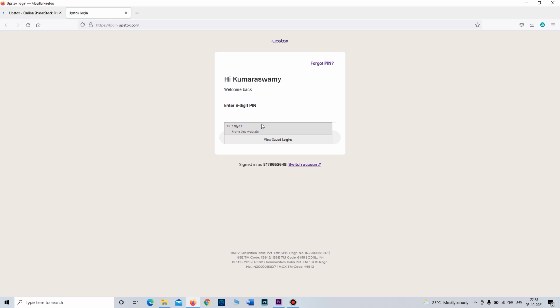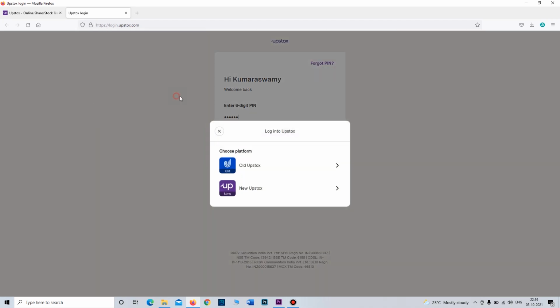Now I will sign in. I have an account in this. Friends, if you are new, it will ask for Upstox ID and password and then a digital pin. I have given those two and now I am using the 6-digit pin. Okay, here choose old Upstox or new Upstox, both are the same. New Upstox is upgraded, and first I will choose old Upstox.